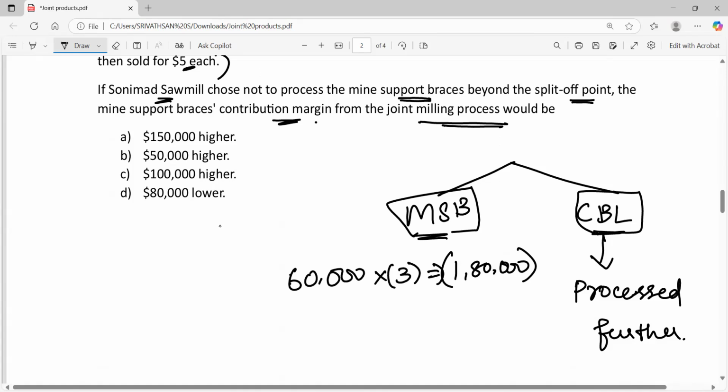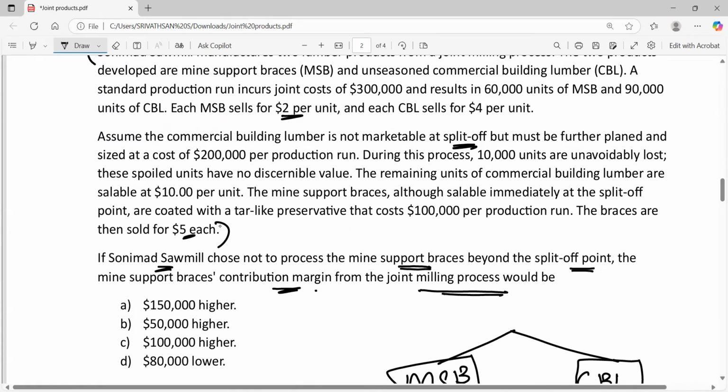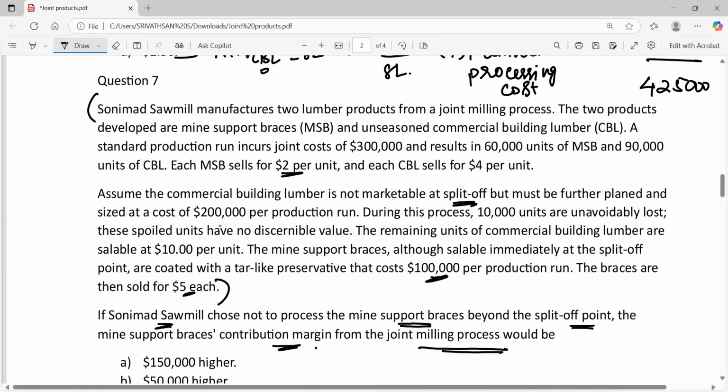If you are not processing it further, you are going to lose out 1,80,000 rupees of sales. What is that you are going to gain? If you are not processing it further, you don't need to incur the further processing cost, right? What is the further processing cost for MSB? The further processing cost for MSB is $1 lakh.